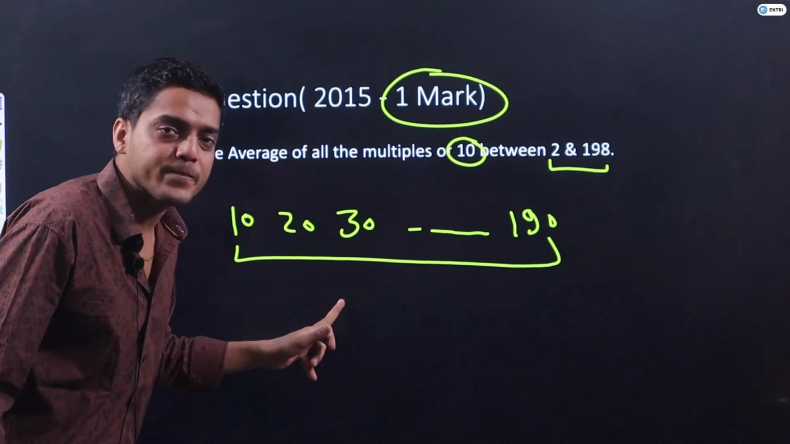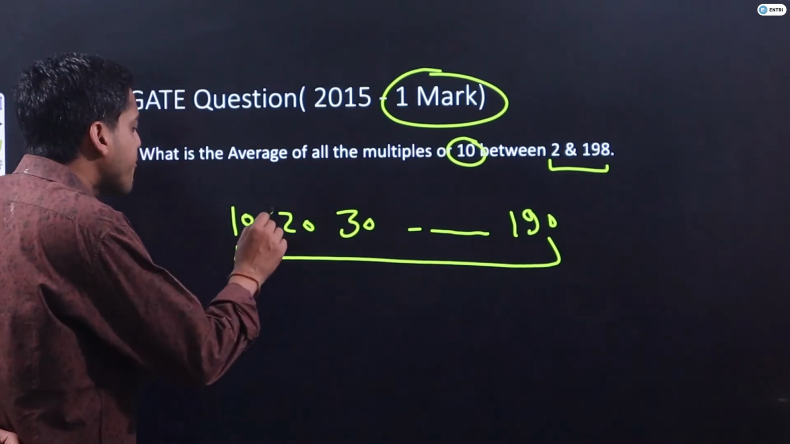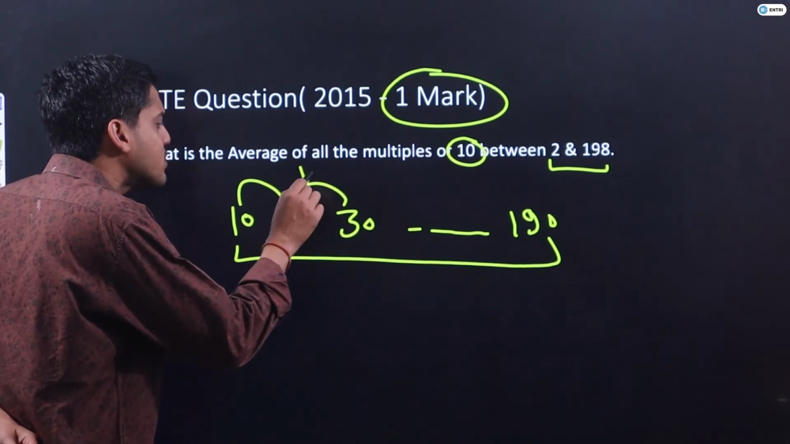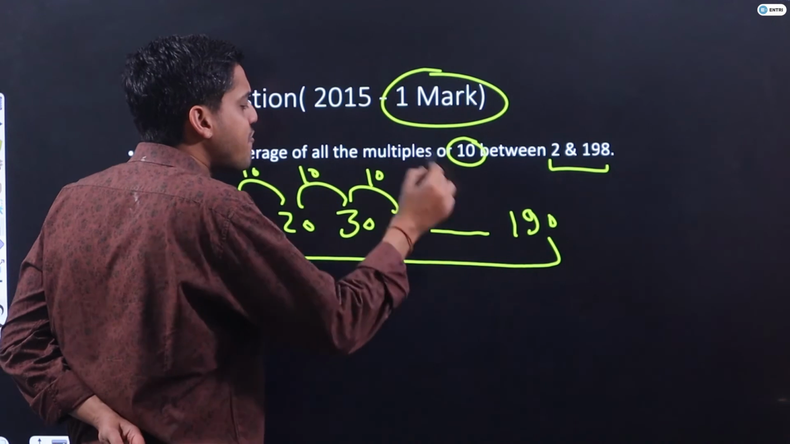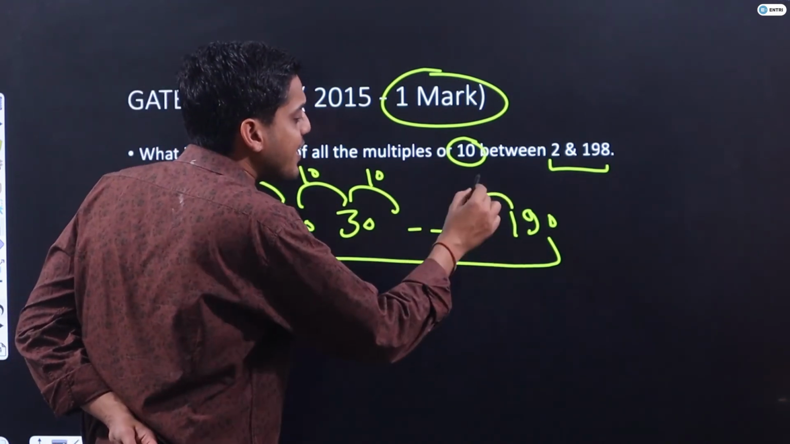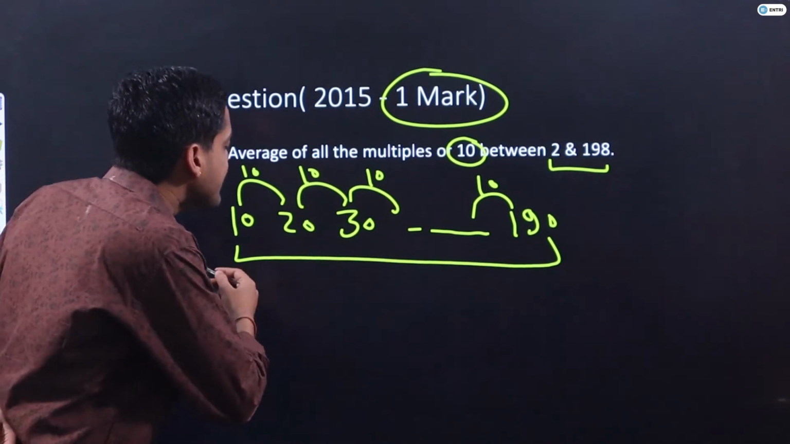Is this an AP? Yes sir, this is an AP. Because the common difference will remain constant. 10, 10, 30, 40, 10, again 40, 50, 10, again 180, 90, 10. The common difference is same. Sir, common difference is same. It means it is an AP.